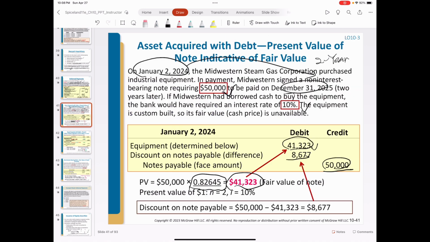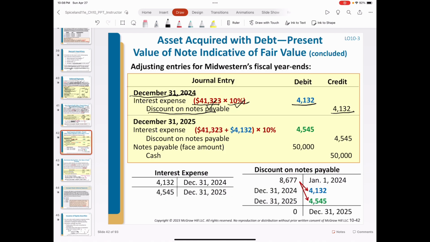The discount on notes payable balance originally was a debit 8,677, which will be reduced. So here this T account shows us originally discount on notes payable was 8,677. After this transaction, or amortization, we credit discount on notes payable 4,132.